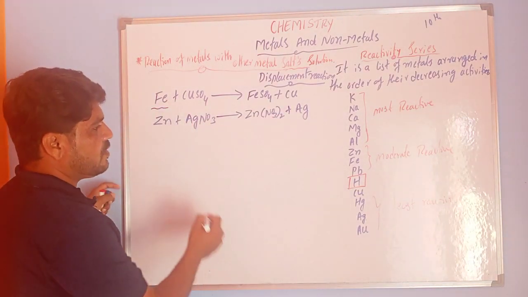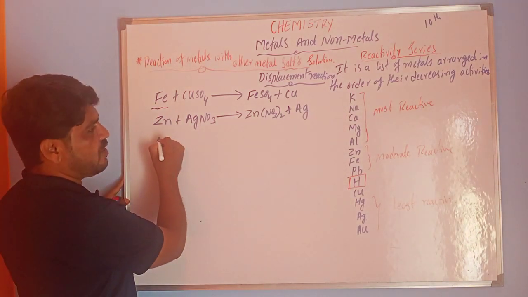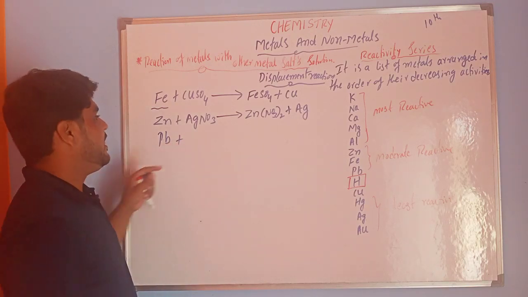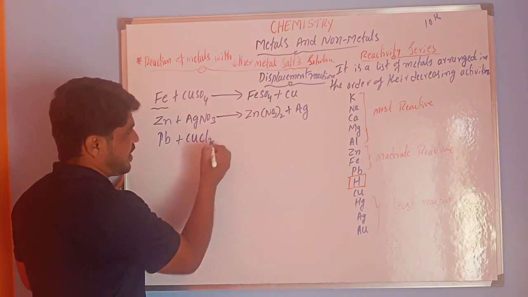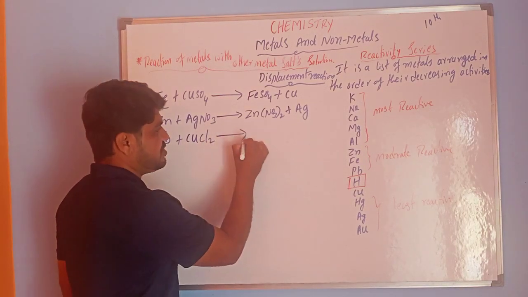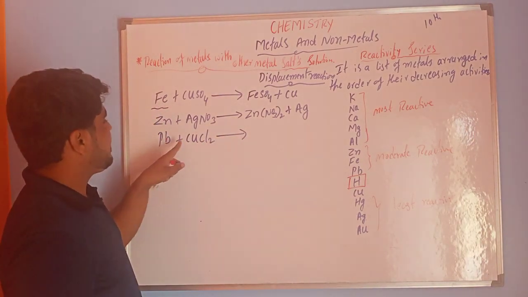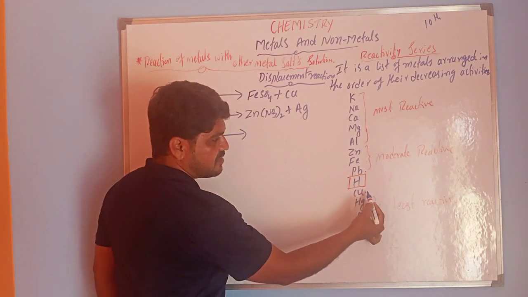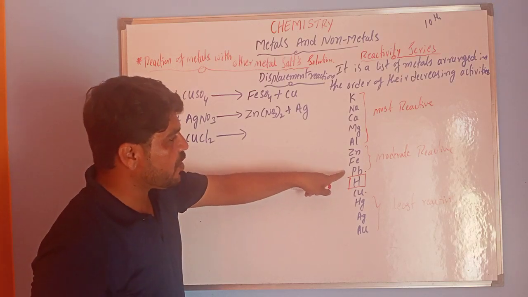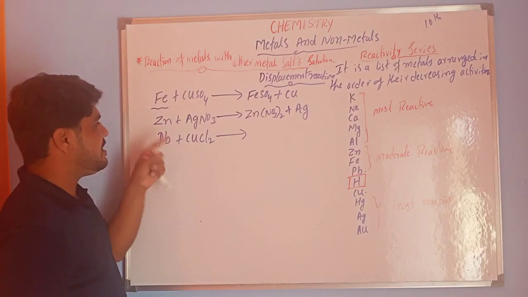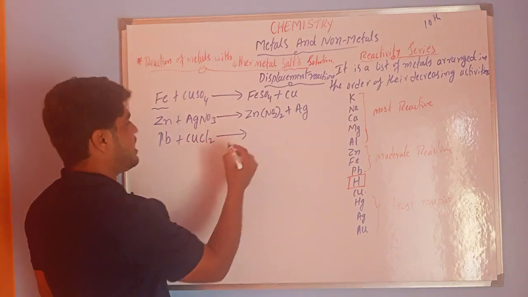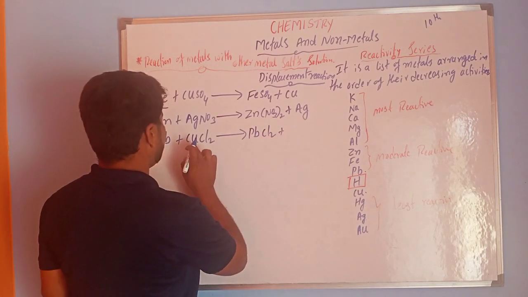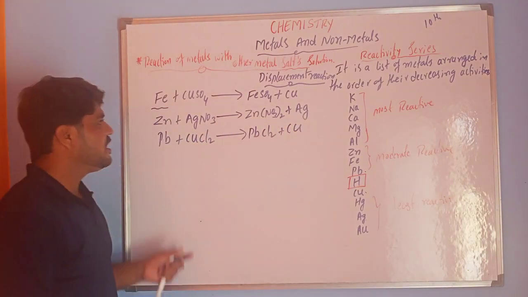I am taking one more element, that is Pb, which is lead. When lead reacts with copper chloride, CuCl2, what does it produce? Let's check whether Pb can replace copper or not. Pb is more reactive than copper. That's why Pb can easily replace the copper, and the products are PbCl2 plus Cu. So this is the product.